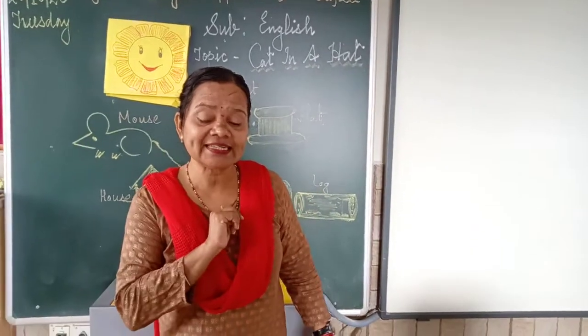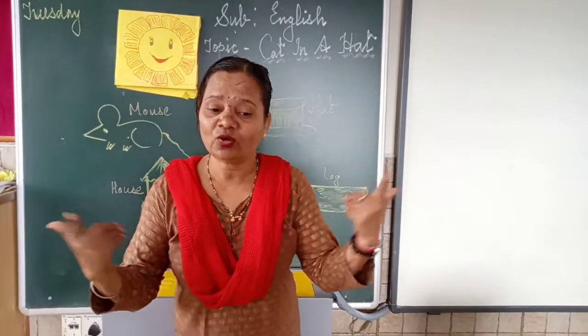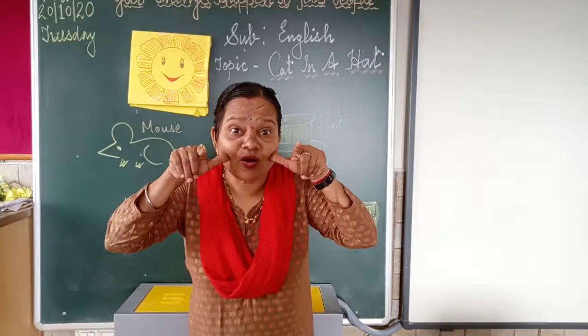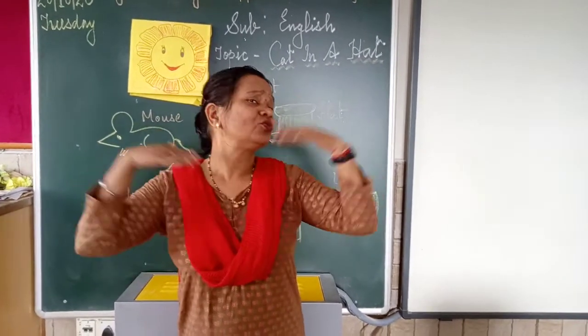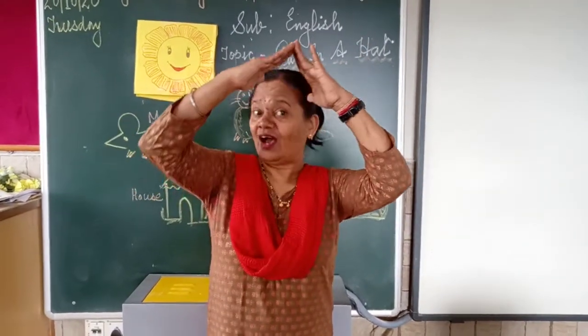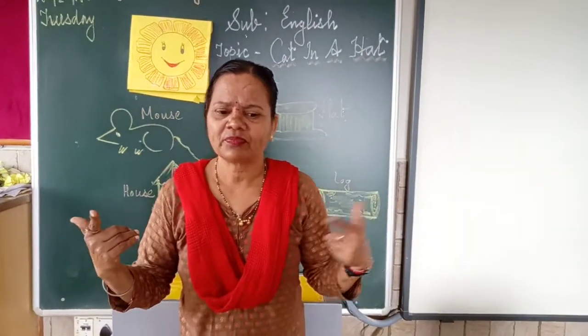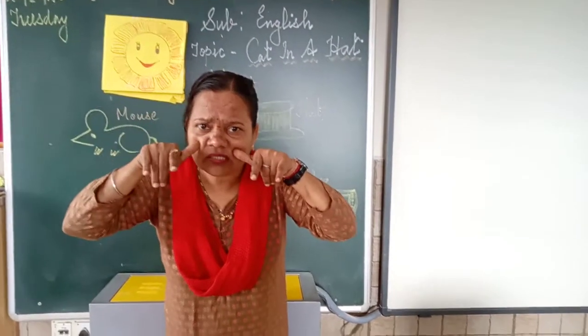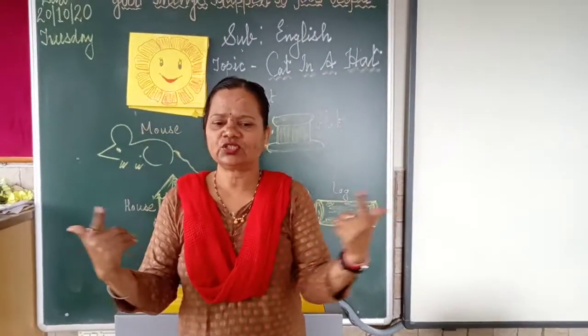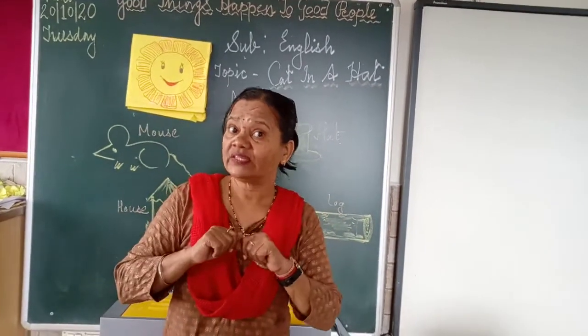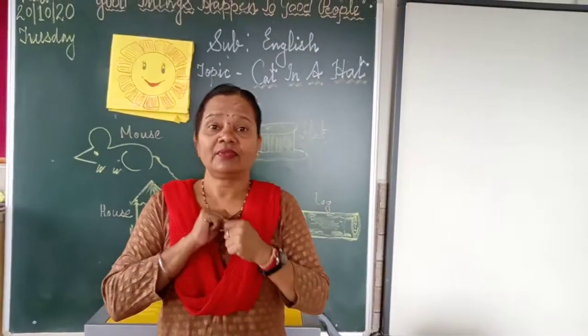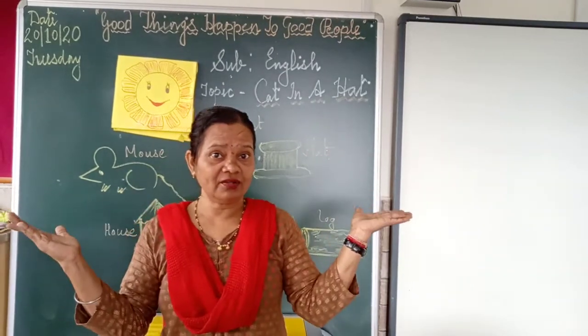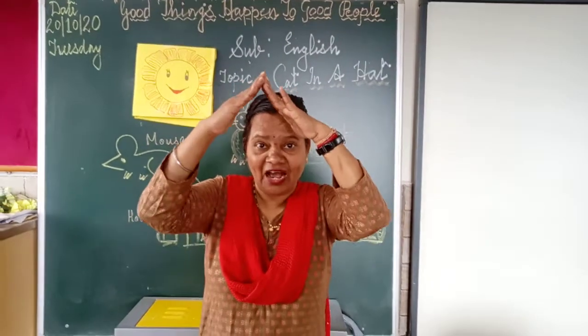Now third stanza is, where are you going, my little mouse? I am going to town to get me a house. What? A house for a mouse? Whoever saw a mouse with a house?